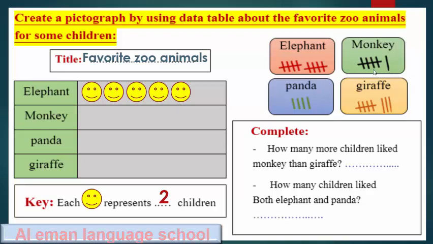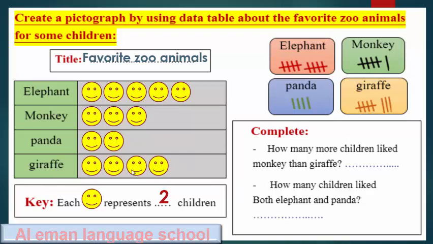We have 6 tally marks. I will draw 2, 4, 6. Panda. I have 4. So 2, 4. Giraffe. I have 8. So I will draw 2, 4, 6, 8.